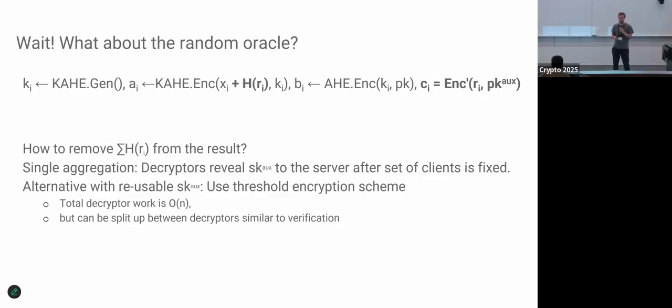An alternative, if you really want the simulation-based security and you want a multi-round protocol with reusable setup, is to have the committee also decrypt these seeds from the clients. That means the total committee work is linear again in the number of clients. But we saw with the verifier how we can split that up into square root n size committees, and then each committee member again has sublinear work.